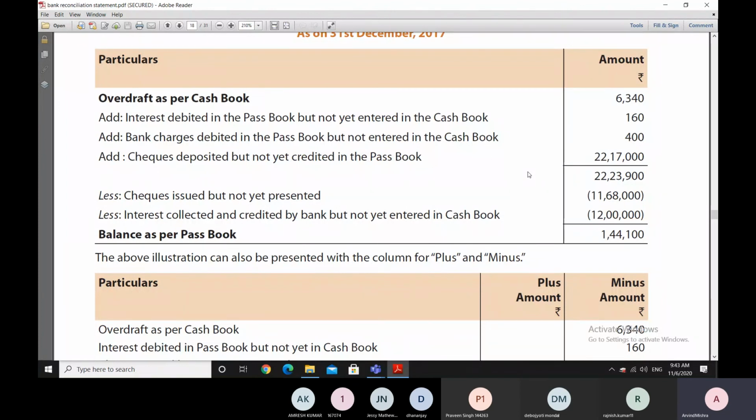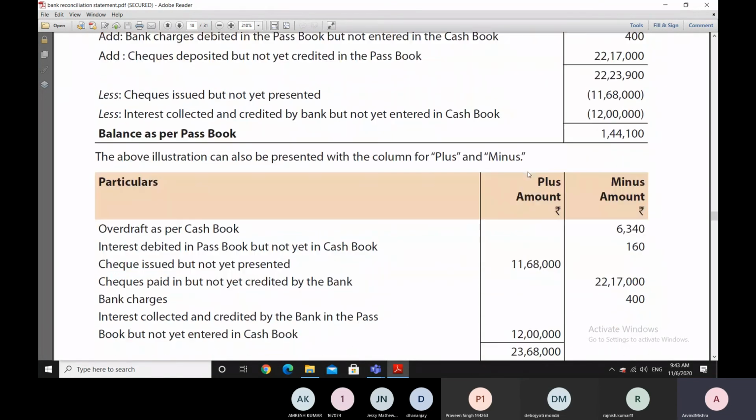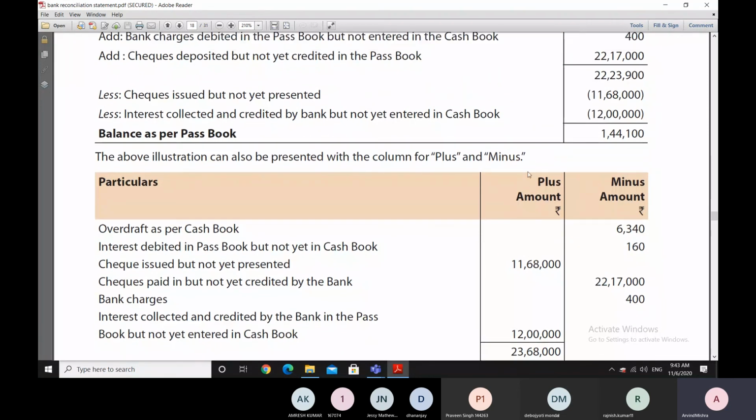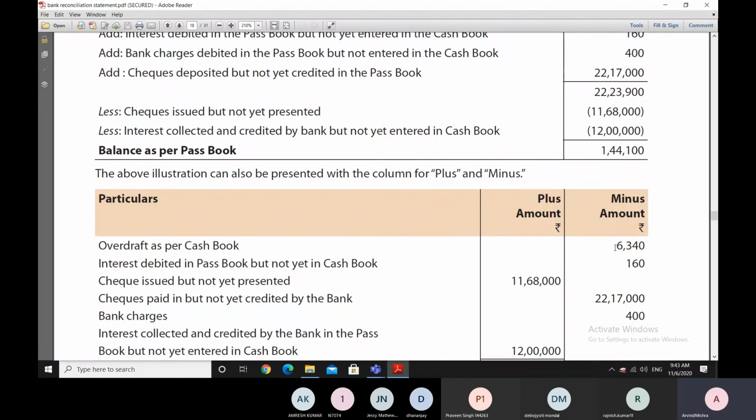Now, if we were to look at the plus and minus representation also simultaneously, since we are looking at this question here, what we are seeing is that we have a minus 6340 here.